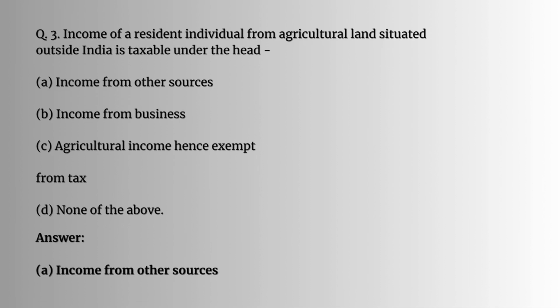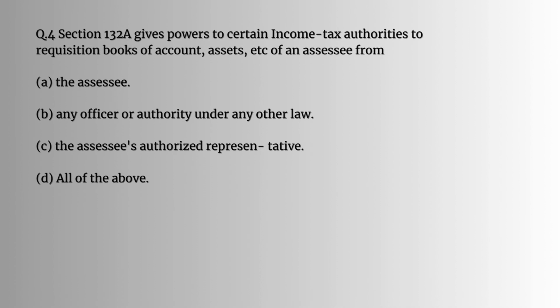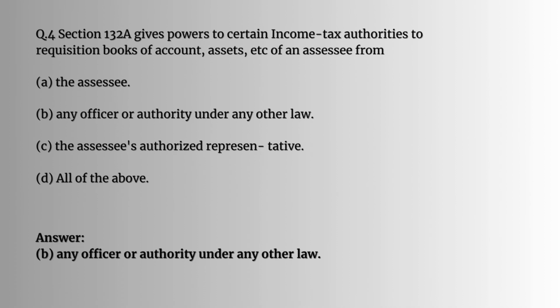Question number 3. Income of a resident individual from agriculture land situated outside India is taxable under the head. The answer is A, income from other sources. Question number 4. Section 132A gives powers to certain income tax authorities to requisition books of accounts, assets, etc. of an assessee from. The answer would be B, any officer or authority under any other law.